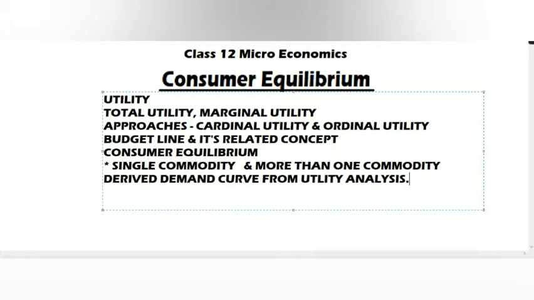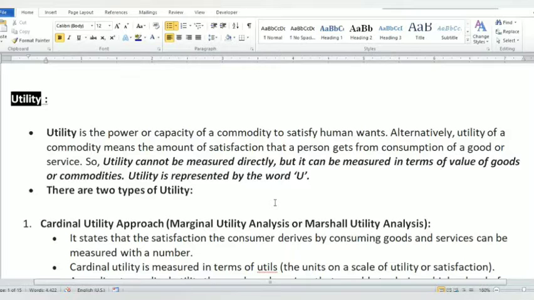Then let us explain the concepts utility, total utility, marginal utility, and so on, one by one. Let's go to the chapters now. The power or capacity of a commodity to satisfy human wants is called utility.